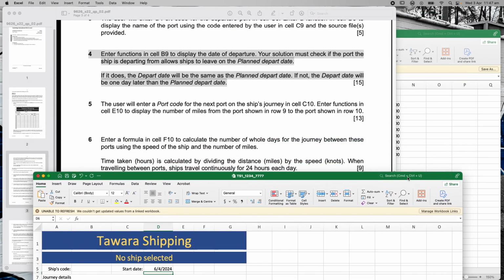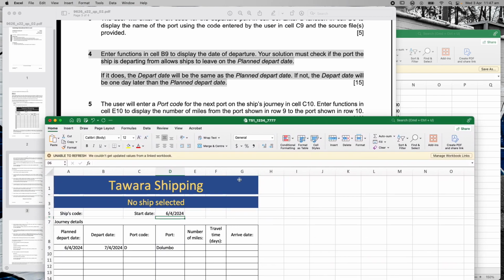Alright, so that's a little bit complicated, but let's just go through and check that again. They'll enter into C10. So in C, that's where they're going to enter the new port code. Let's say, for example, we put in F as our new port code. I'm just going to use that as an example to start with. So we've entered the new port code in there. Enter functions in cell E11, that's where we want to enter the function to display the number of miles from the port shown in row 9 to the port shown in row 10.